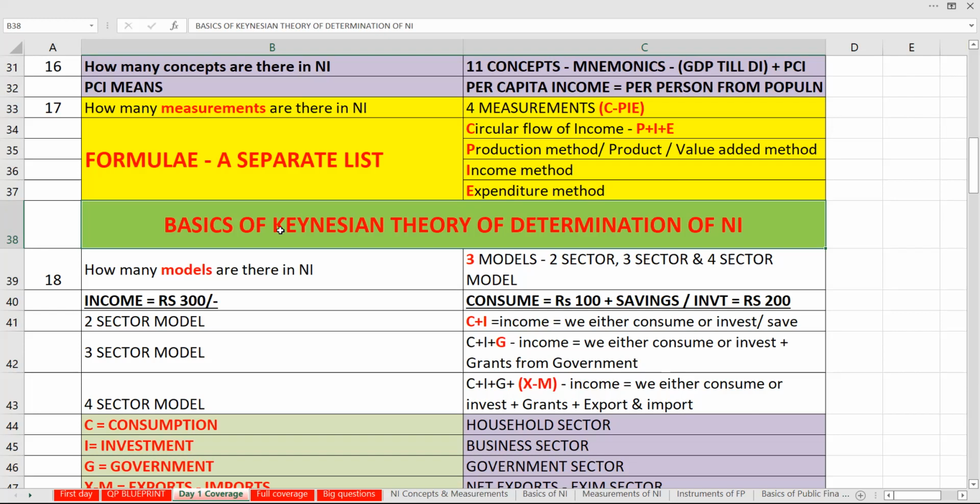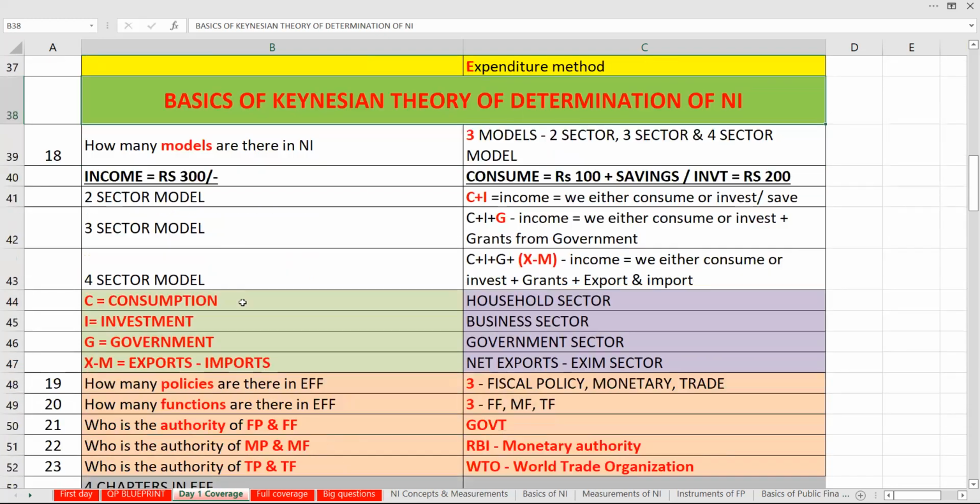What is the 3-sector model? Consumption plus investment plus government. Anything that is from the government. What is the 4-sector model? C plus I plus G plus X minus M. Consumption plus investment plus government plus exports minus imports. So what is C? Consumption. What is I? Investment. What is G? Government. What is X minus M? Exports minus imports. Now that's an easy way for us to remember.